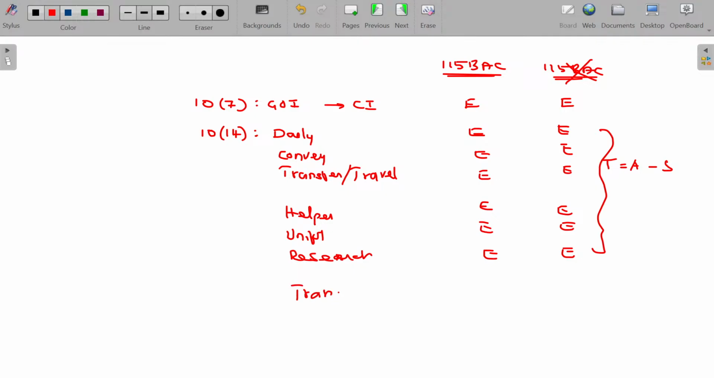Transport allowance, exempt up to 3,200.